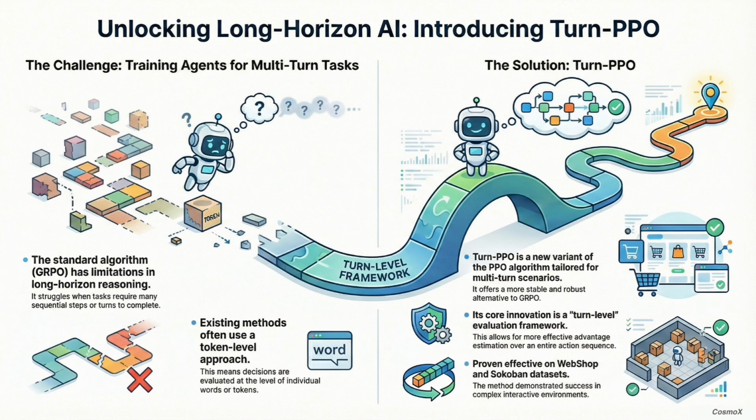So let's unpack this. We know RL, reinforcement learning, is kind of the foundation for training these interactive agents, but the previous standard, well, it hit a serious wall. It did. That wall was basically stability. For a while, the industry default was an algorithm called Group Relative Policy Optimization, or GRPO. And it was popular because it let you do really speedy policy updates. But that speed came at a cost, a big one: long-term consistency. And that failure became brutally obvious in scenarios that required what you just mentioned, long horizon reasoning.